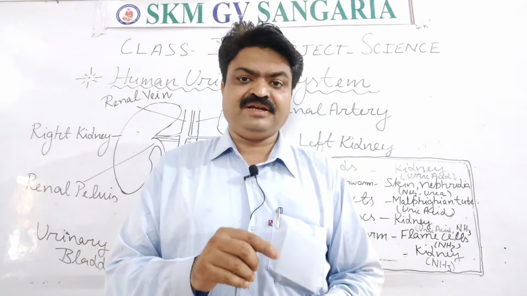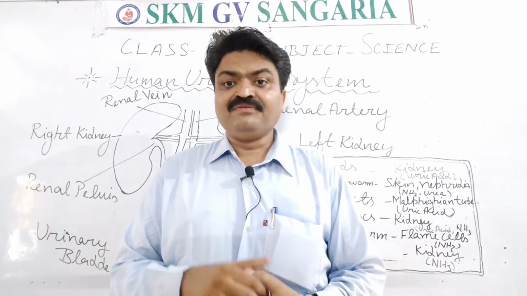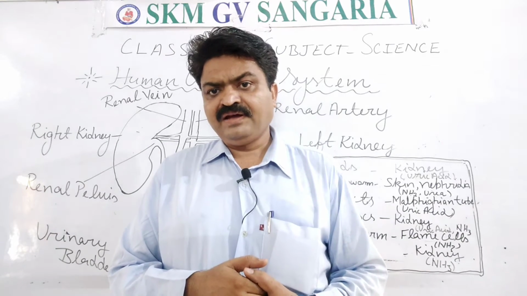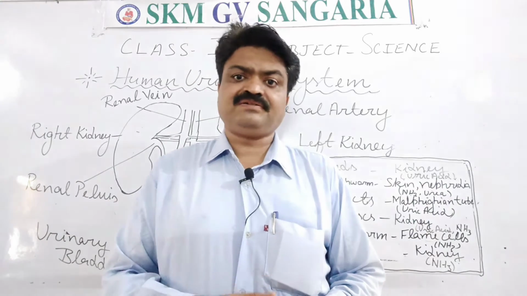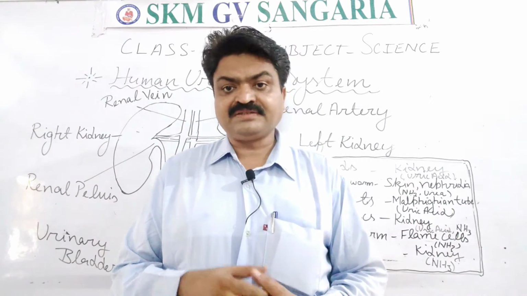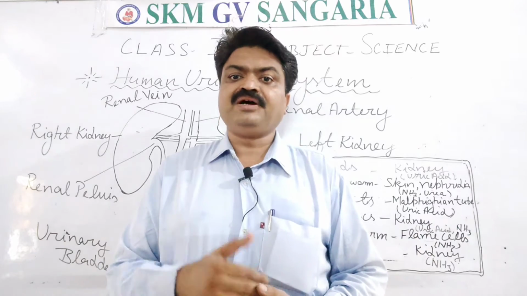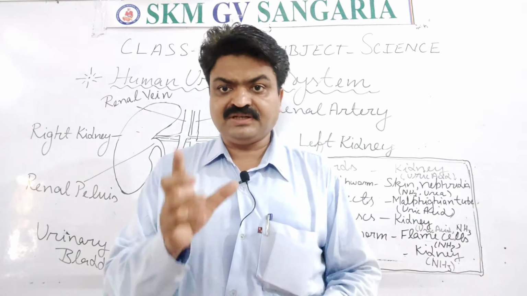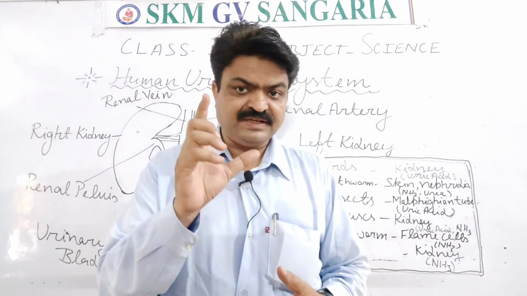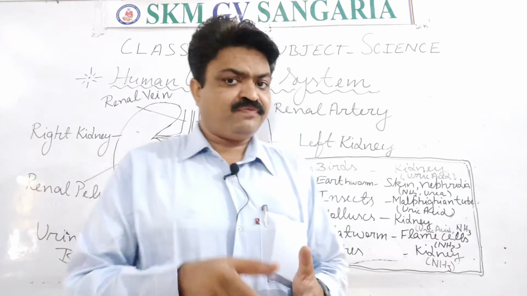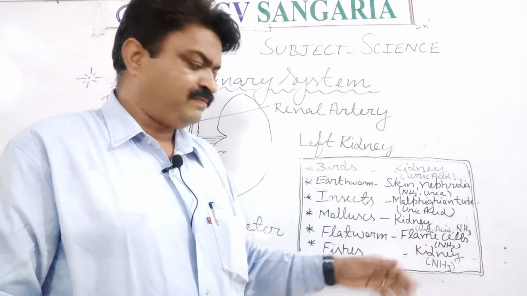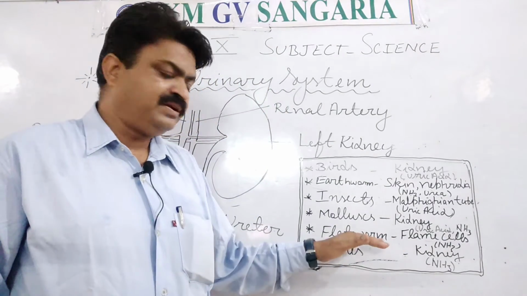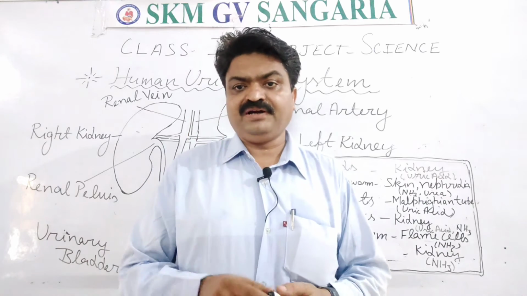Yes, flame cell. It is a very interesting word, flame cells. Why do we call them flame cells, student? Because these cells have a structure similar to a flame, the flame that is produced by a burning candle or burning fuel. That's why these cells are known as flame cells. So flame cell is the excretory organ of flatworm, and with the help of the flame cell, what they release from their body is ammonia.